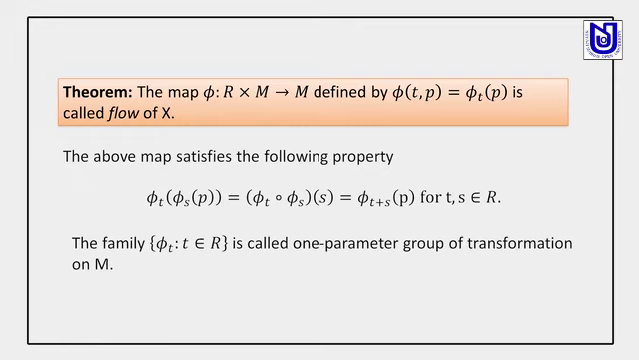The map defined previously is called the flow of the vector field X, and the above map satisfies the following properties. The first one is the composition rule: phi t composition phi s of the point p is equal to phi of t plus s of p. This family phi of t is called a one parameter group of transformations of M.